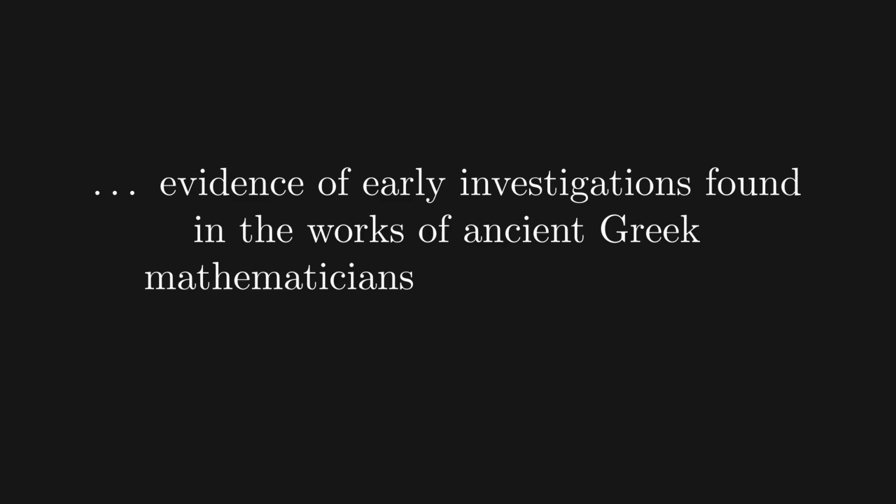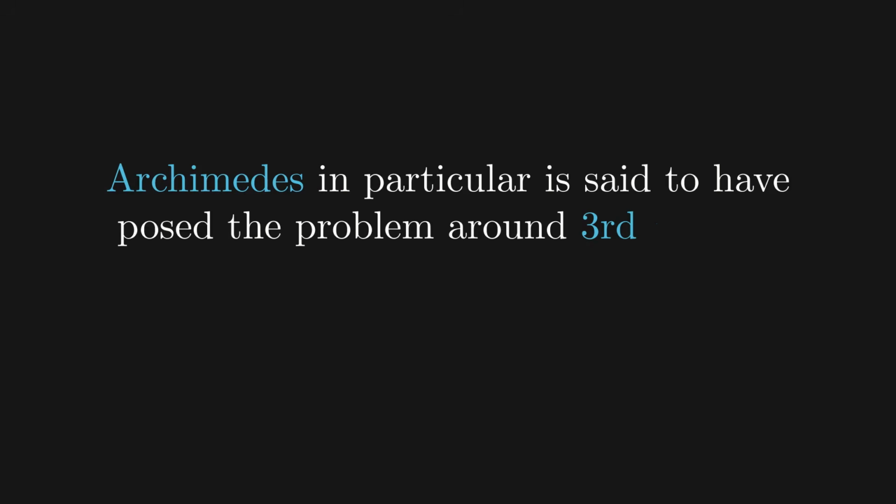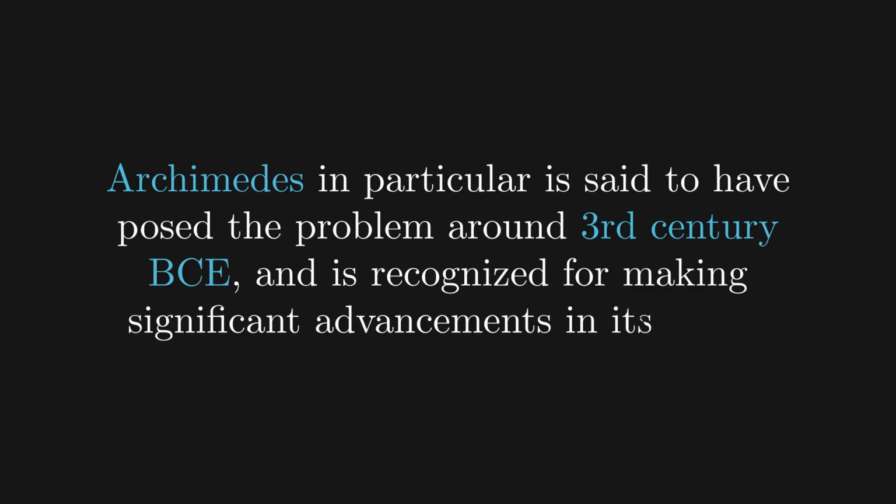In fact, it is a rather classic question known as the Isoperimetric Problem, with evidence of early investigations found in the works of ancient Greek mathematicians such as Euclid and Archimedes. Archimedes in particular is said to have posed the problem around the 3rd century BCE, and is recognized for making significant advancements in its study.